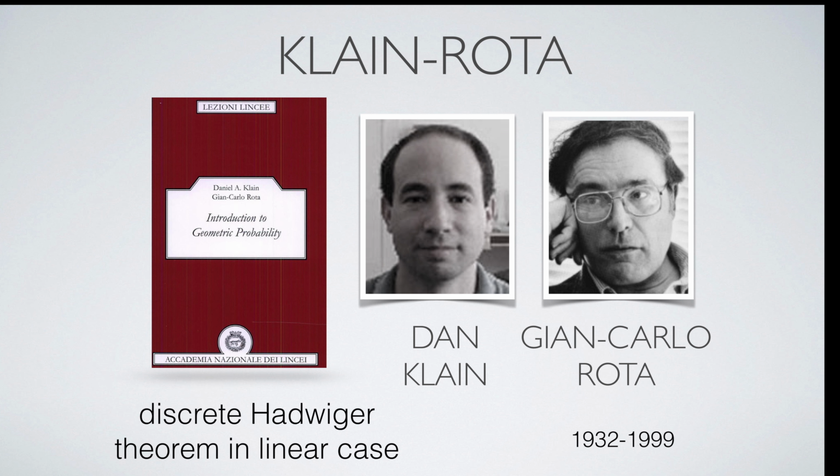The discrete version of Hadwiger's theorem has been developed later. The theorem can be found in the book of Dan Klein and Gian-Carlo Rota, Introduction to Geometric Probability, from 1997. In the discrete also, one does not measure the content of sets but objects with internal structure, simplicial complexes. One can also formulate it using graphs, as graphs have a natural simplicial complex structure, the Whitney complex.